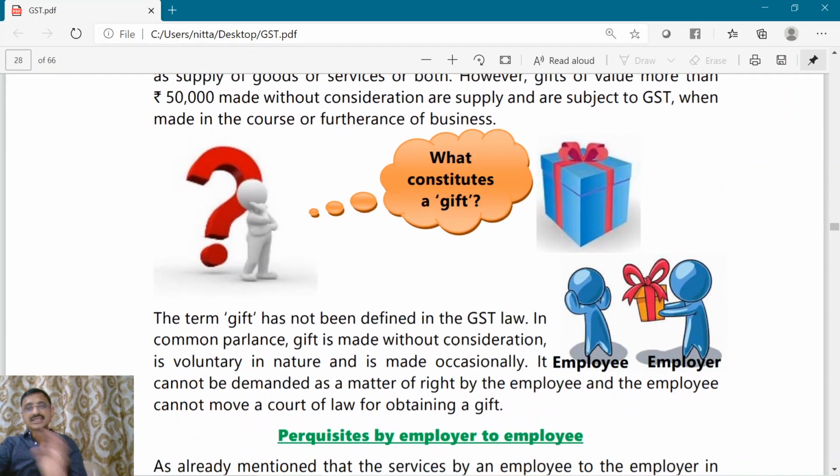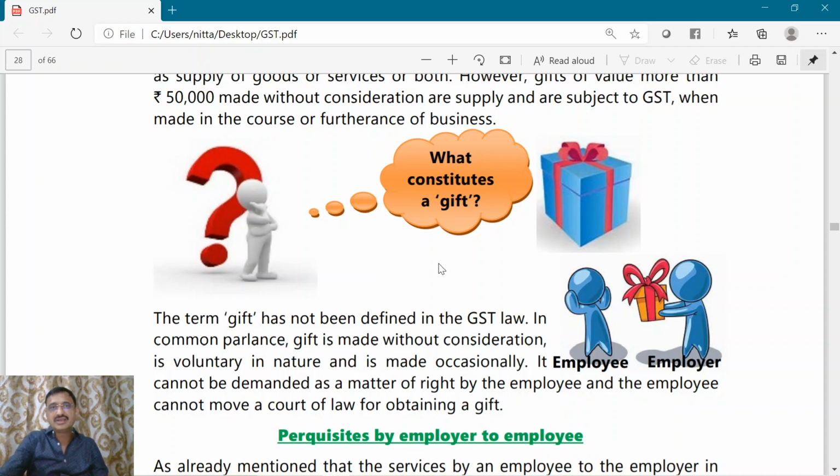Gift is not defined in the GST law. Generally what we understand by gift means without consideration or voluntary in nature, made occasionally. So this employee can't demand the gift as a matter of right, and also the employee cannot move to a court for obtaining a gift.